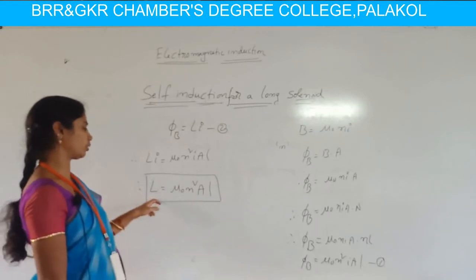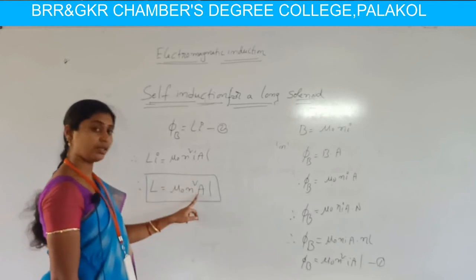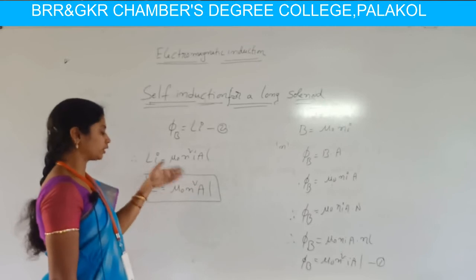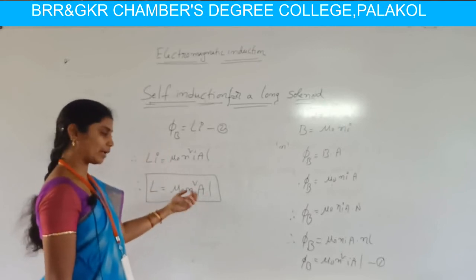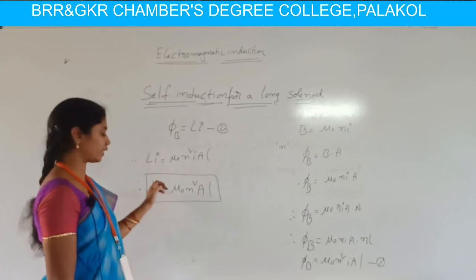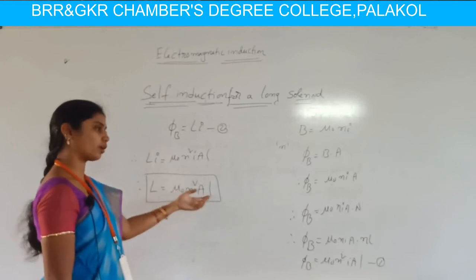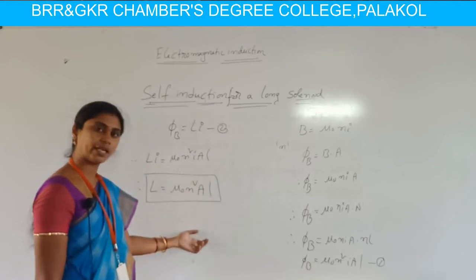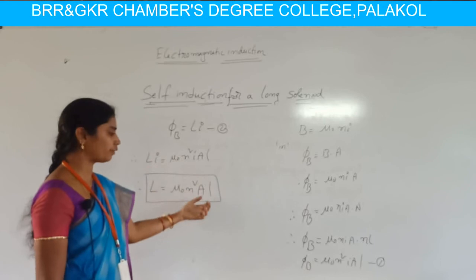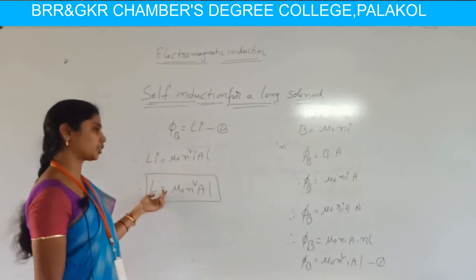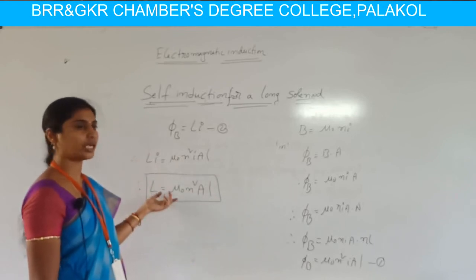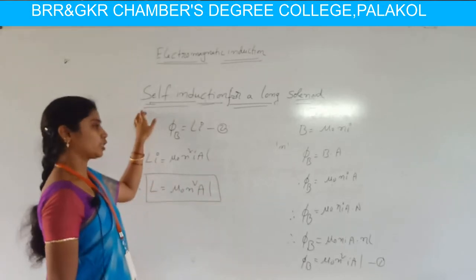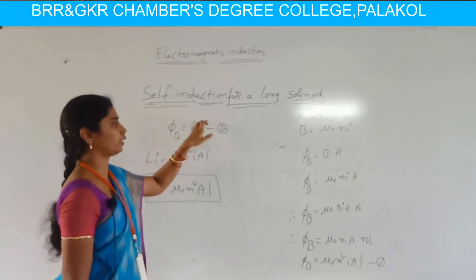Here the self induction depends upon the number of turns per unit length in the solenoid, the cross sectional area A of the solenoid, and also the length of the solenoid. This is the expression for self induction for a solenoid, which is L equal to mu naught n square A L. This topic is about self induction for a long solenoid.